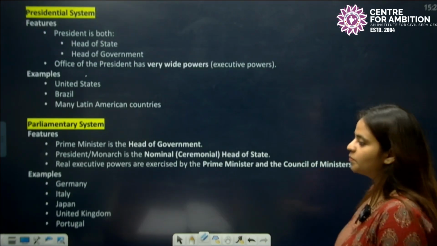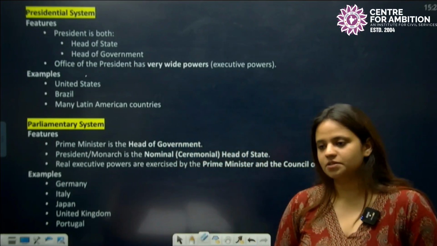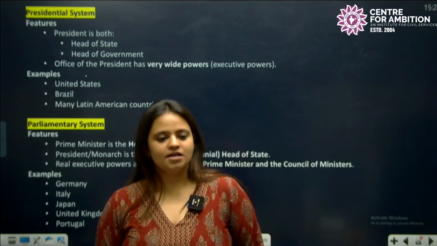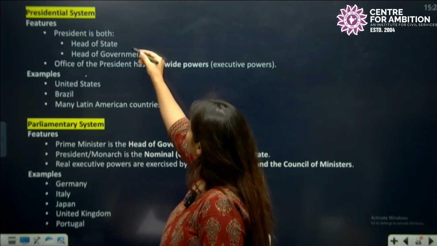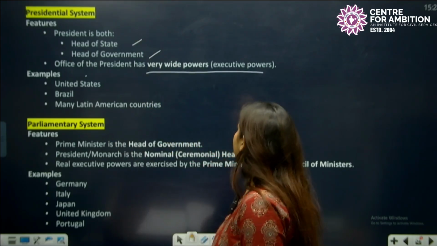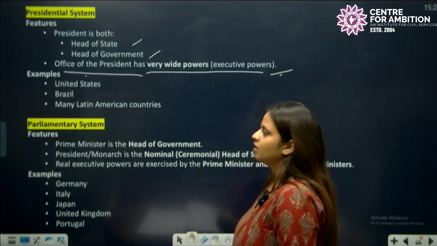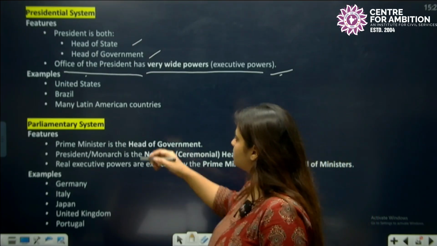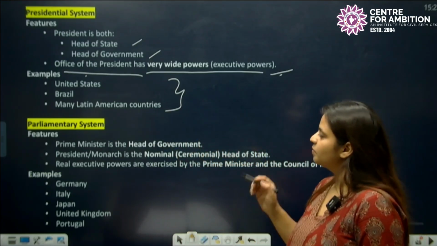Okay. The presidential system, what happens in presidential system? What is the presidential system? In presidential system, we see that the president has all the executive power in his hands. In this system, the president is the head of the state and head of the government as well. So it has a very wide range of power. It has all the executive power. The office of president is very strong. It has a very strong hold in the system. So we see that the US, Brazil and many Latin American countries have presidential system.